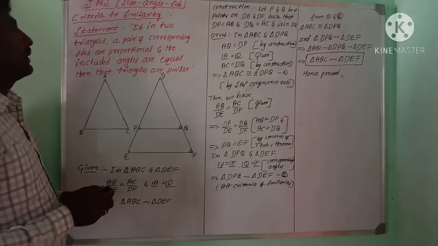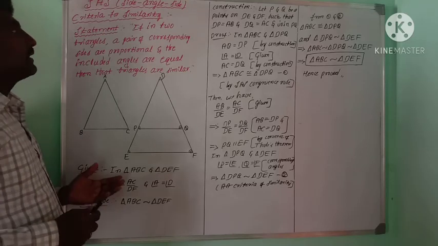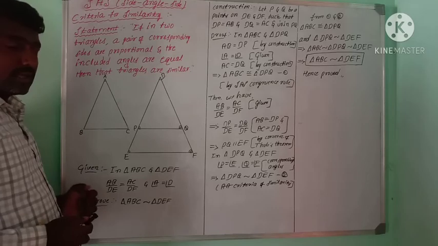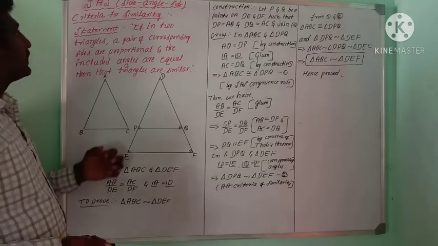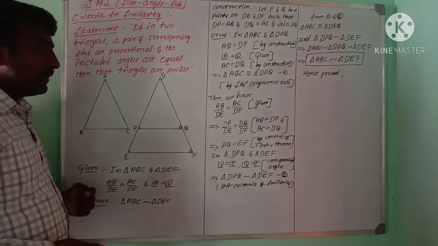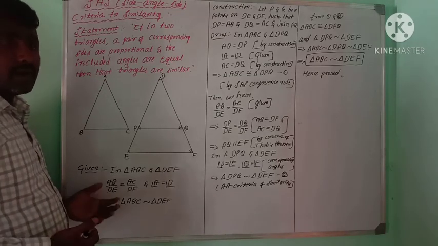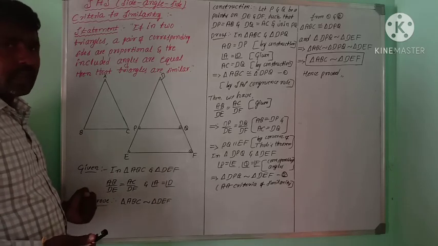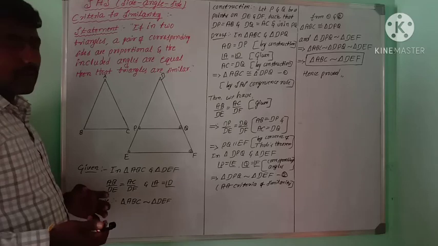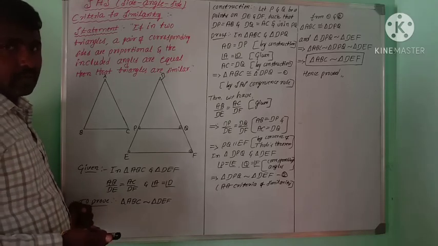First is the angle criteria, second is the side criteria, and third is the SAS criteria for similarity of triangles. These are the three important theorems for criteria for similarity. In the next class, we will solve some problems related to these criteria. Okay, thank you.